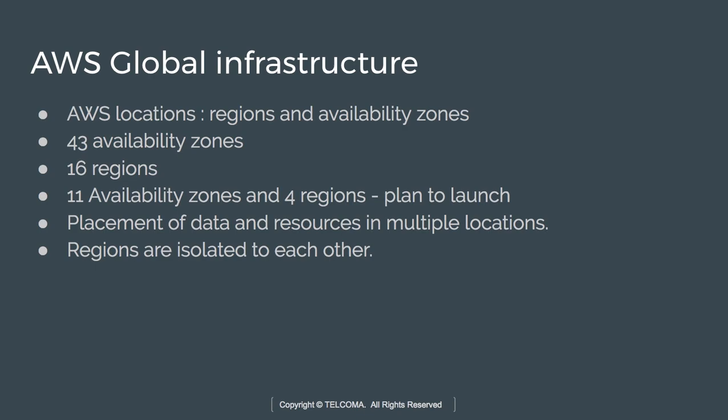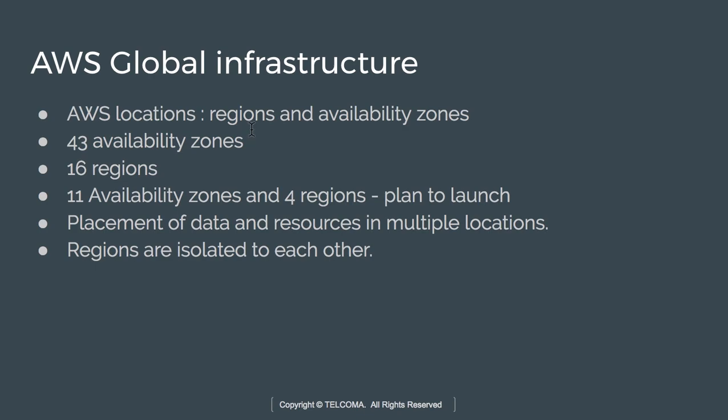So we talk about the infrastructure of this. So this is AWS Global Infrastructure. Now AWS is serving 1 million active customers in more than 190 countries and it is continuing to expand. So in infrastructure, in order to accommodate the number of customers, we require various locations. So for locations, we have regions and availability zones. Currently we have 43 availability zones and 16 regions.